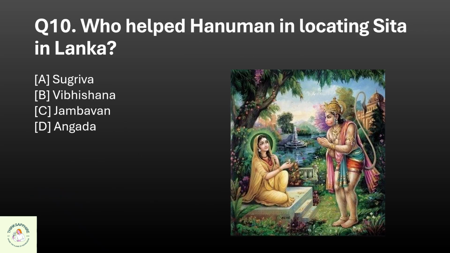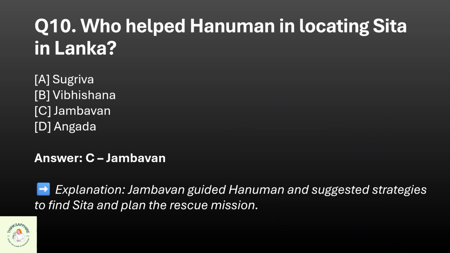Question 10. Who helped Hanuman in locating Sita in Lanka? A. Sugriva, B. Vibhishana, C. Jambavan, or D. Angada? The correct option is C. Jambavan.